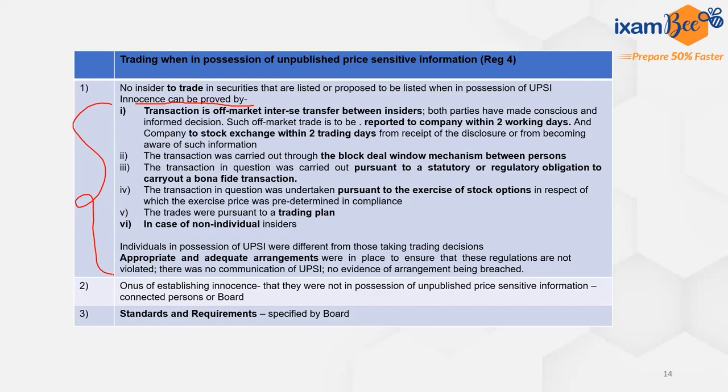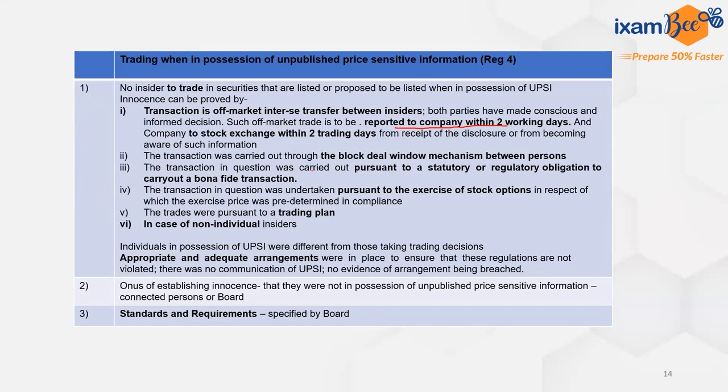Both of them were in possession of unpublished price sensitive information, and therefore this transaction was inter se, that means within two people who had this information, and both these parties have made a conscious and informed decision. Also, such off-market trade has to be reported to the company within 2 working days. If this trade is being conducted, then such trade has to be reported to the company within 2 working days. And then the company has to report it to the stock exchange within 2 trading days.